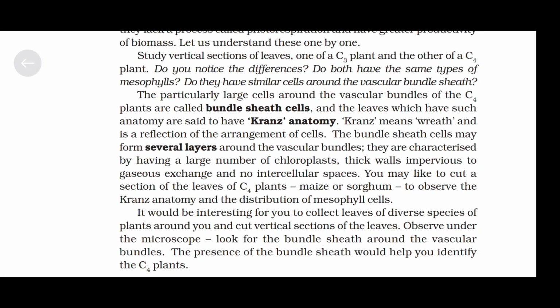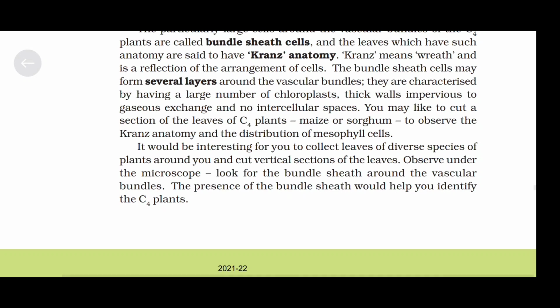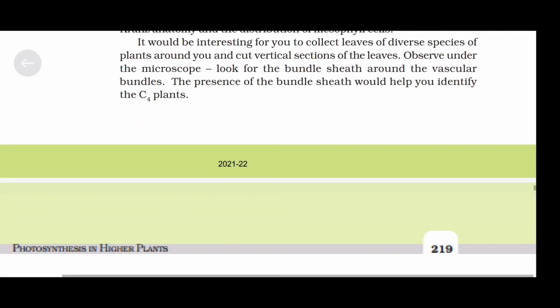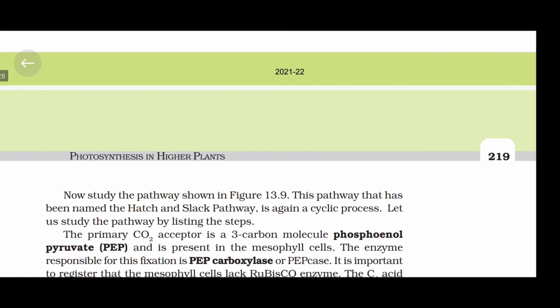You may like to cut a section of leaves of a C4 plant, maize or sorghum, to observe the Kranz anatomy and the distribution of mesophyll cells. It would be interesting for you to collect leaves of diverse species of plants around you and cut vertical sections of the leaves. Observe under the microscope, look for the bundle sheath around the vascular bundles. The presence of the bundle sheath would help you identify the C4 plants.